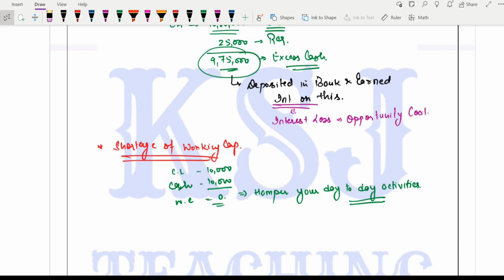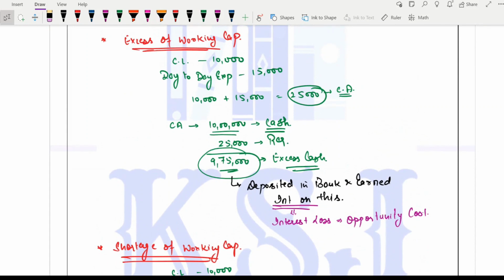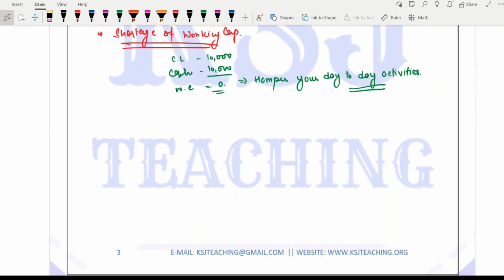Till now, whatever we are discussing is the theoretical part. We are understanding the basics. Here also we understood the basics of what working capital is, and whether excess of working capital is good or whether shortage of working capital is good. And this is the base of this chapter, right? That is the main purpose, that it should not be in excess nor in shortage. That is why this chapter has been framed, so that you know the right amount of working capital that should be invested in the business. Then we should know about the types of working capital. That is important from the theoretical point of view, right?